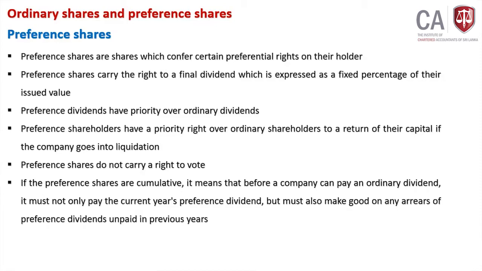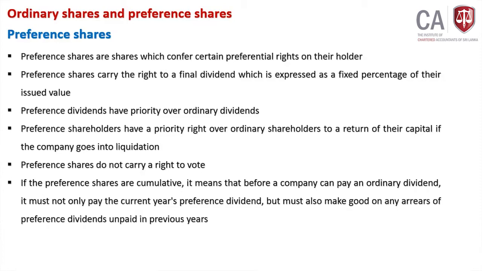Preference dividends have priority over ordinary dividends. Before you pay dividends to ordinary shareholders, the company should pay dividends to whom? Preference shareholders at a fixed rate. You are giving priority to whom? Preference shareholders.